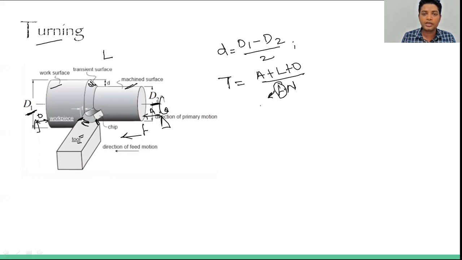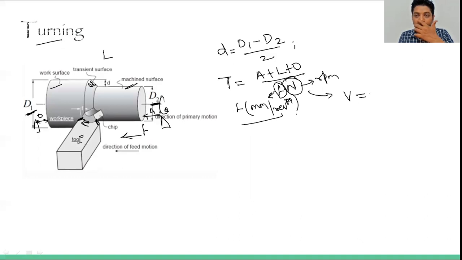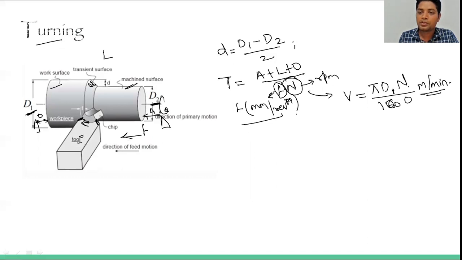F is basically the feed. All of you are aware that feed we calculate in mm per revolution, and N is basically the rotational speed in rpm. Now we can get the value of this from the cutting speed. The cutting speed V will be equal to pi D N. There are two diameters, so which D do we keep? Cutting speed we manage according to the first one, so pi d1 into N upon 1000, since we are keeping meter per minute. So this is the cutting speed.